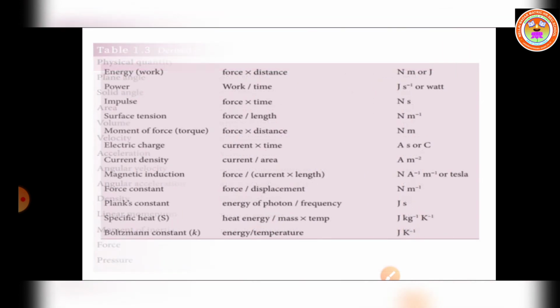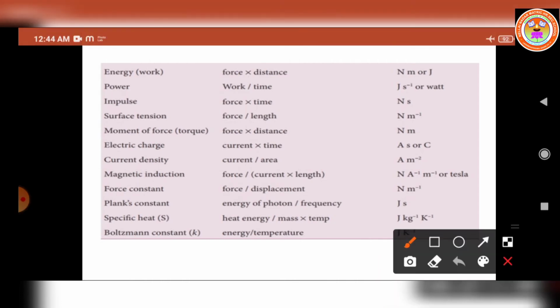Let us see one more physical quantity. For example, impulse. What is the impulse formula? Force into time. What is the unit of force? Newton. What is the unit of time? Second. Newton second. Now, current density. The current density formula is current by area. What is the unit of current? Ampere. It is denoted by the symbol A. And the unit of area is meter square. Ampere per meter square, or ampere meter power minus 2.